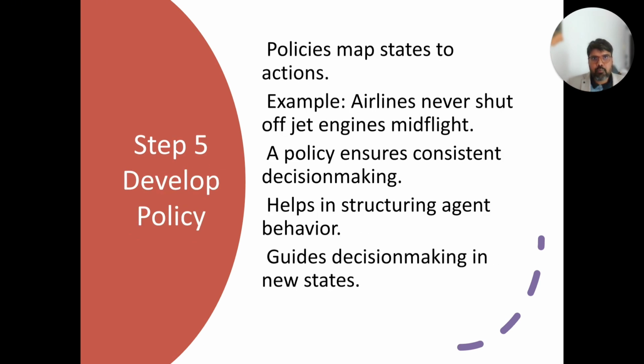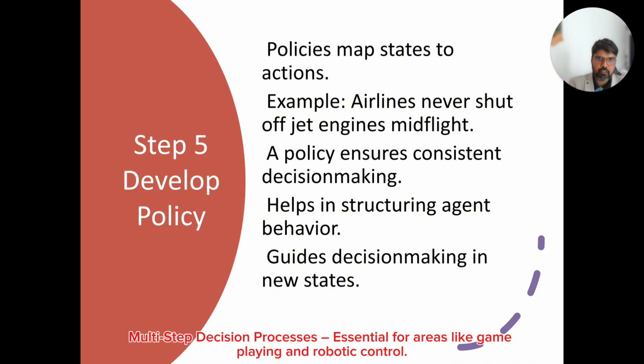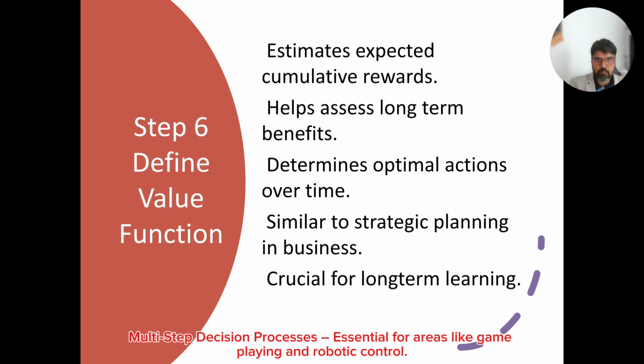Then develop policies, which we discussed. Taking the example of the jet engine, a policy is that the airline must never shut off the jet engine mid-flight. These are basic rules. A policy ensures consistent decision making, helps in structuring the agent behavior, and guides decision making in a new state. So this is very important.